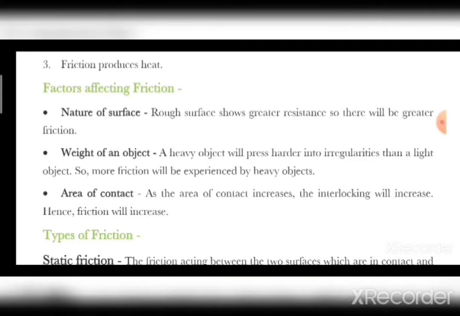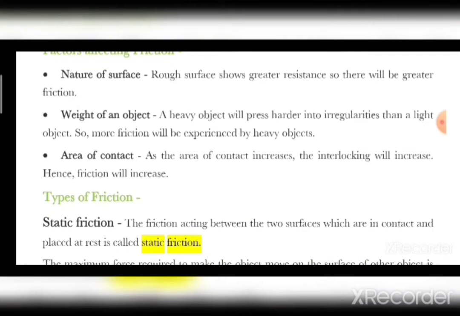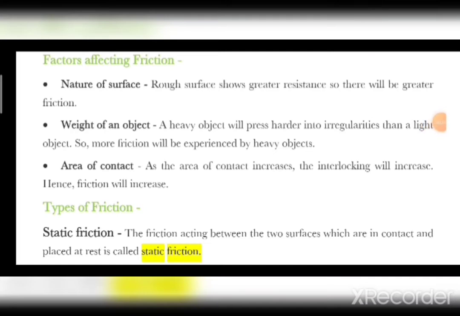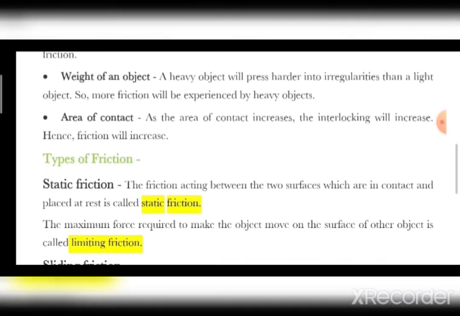Second is weight of an object. A heavy object will press harder into the irregularities of the two objects in contact. Whereas if the object is light, the weight will be less and there will be no such interlocking or harder pressing between the irregularities. So the friction experienced by heavy objects will be more than that of lighter objects.